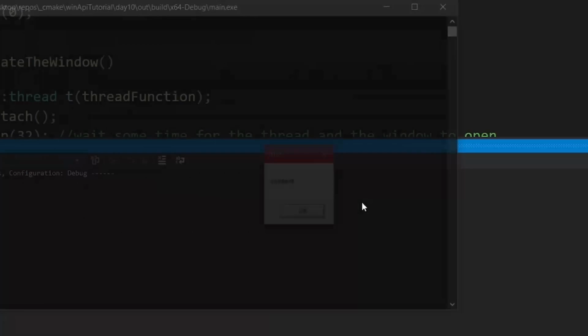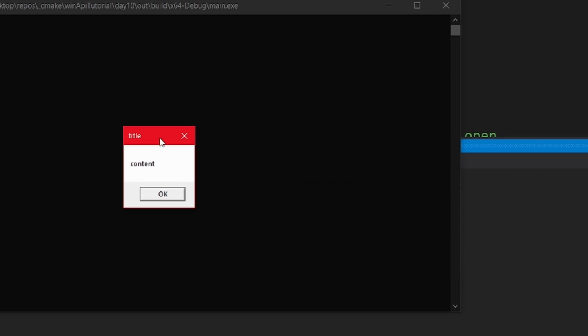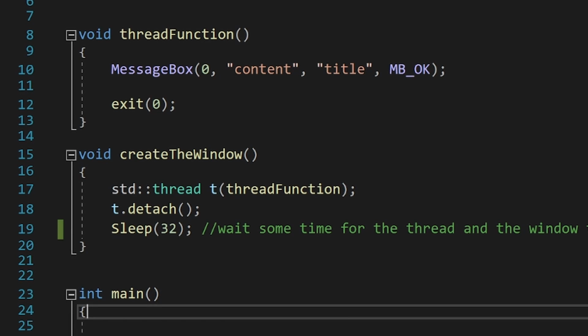All it does is open a pop-up window that will be our victim. It will open it in another thread because the function waits for the window to be closed, and we want to continue running our program while the window is running. As you will see in the next video, a window is not something that you launch and it exists. It is something that you continuously need to keep alive in your code.